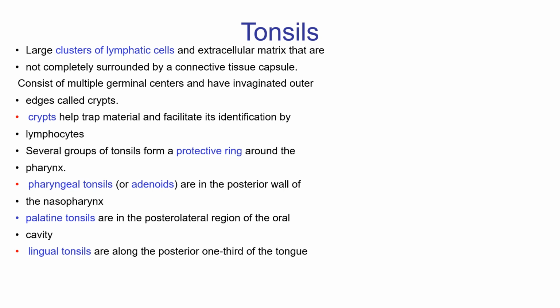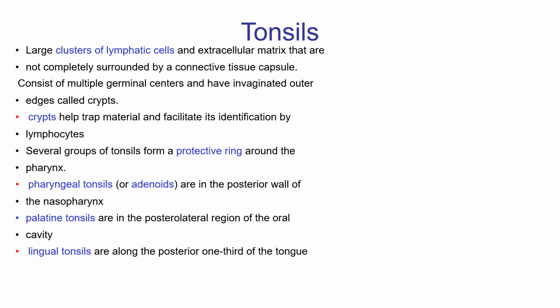Several groups of these tonsils form a protective ring around the pharynx. The pharyngeal tonsil, or adenoid, is in the posterior wall of the nasopharynx. The palatine tonsil is in the posterolateral region of the oral cavity, and the lingual tonsil is along the posterior one-third of the tongue. So they form the Waldeyer's ring.